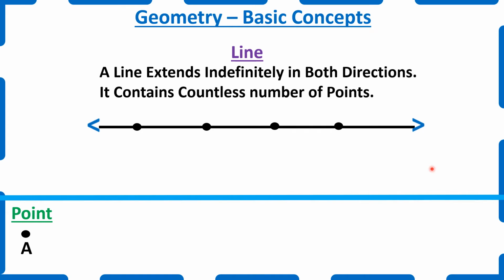And how do we name a line? We will be naming a line with the alphabet L and M. Most commonly we will be using the alphabet L. L refers to a line. Okay, now we know what is a line. For example, if you take a line M, we are marking 2 points, point A and point B over the line. That is a line through 2 points A and B.